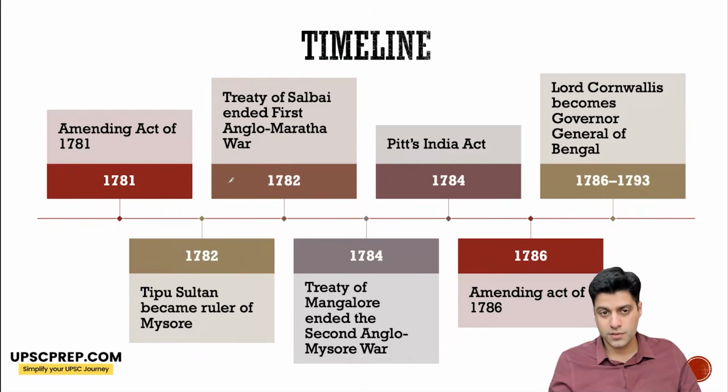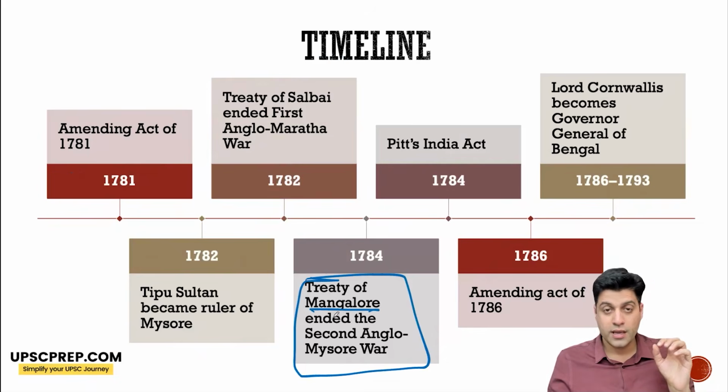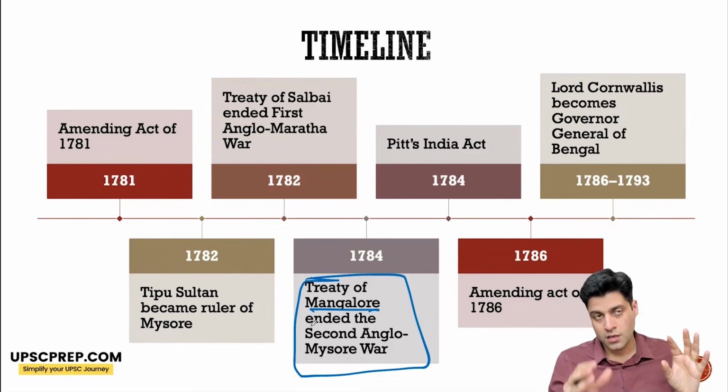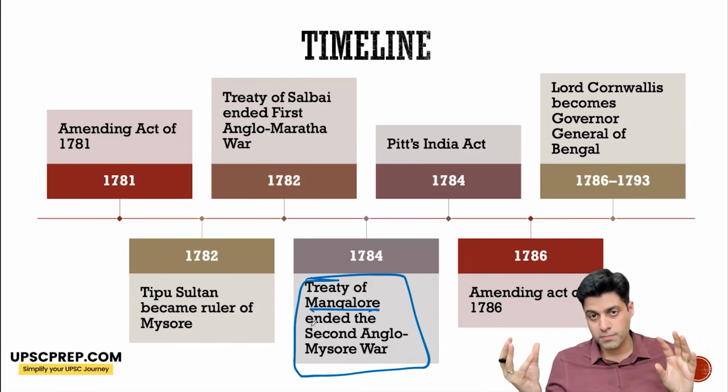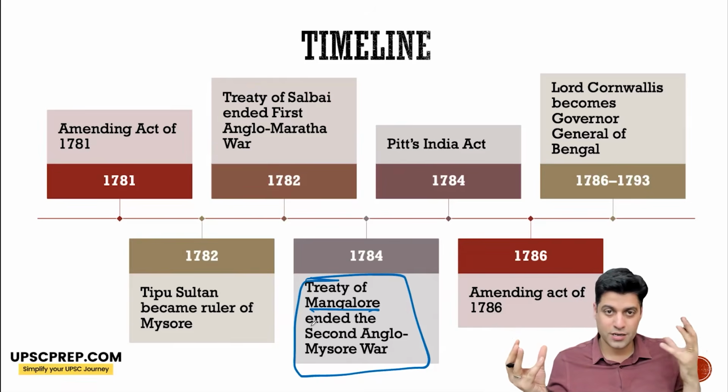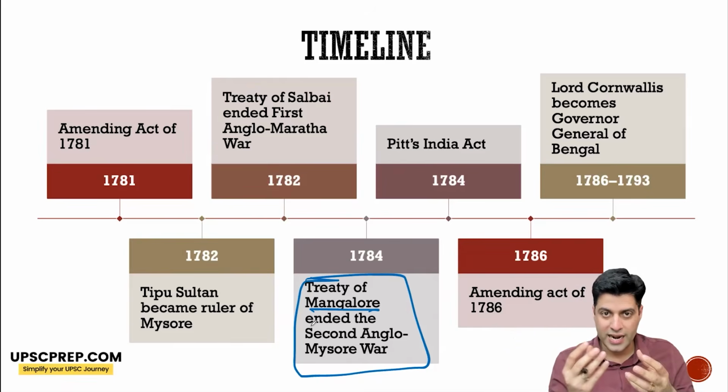And this war ended with the Treaty of Mangalore. And this Treaty of Mangalore is very important because this is the last time when a European power like English and Mysore, they both signed it as equal powers.